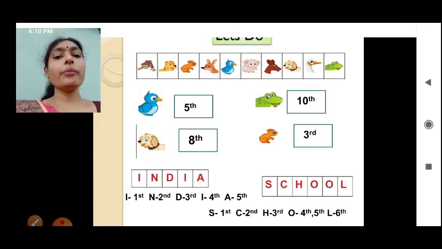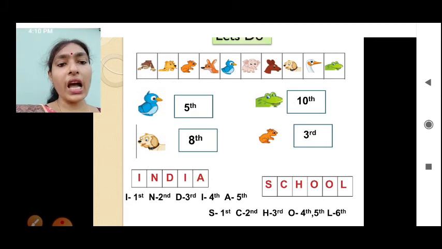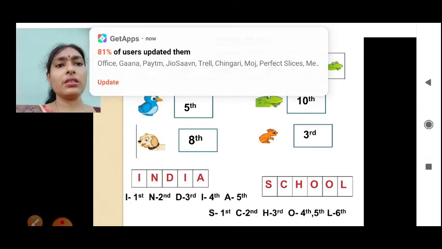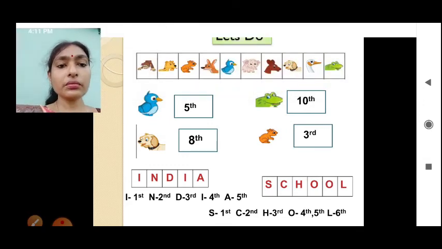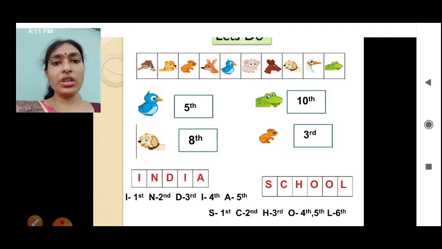Okay. Then some letters also we can arrange ordinal-wise. See, INDIA. Here I is in first place. Also I is in 4th place. Similarly, N is in 2nd place and D is in 3rd place and A is in 5th place. So like that, in SCHOOL, S is first place, then C 2nd place, H 3rd place, O 4th place, O two times is there, so it will come 4th and 5th place, L 6th place.